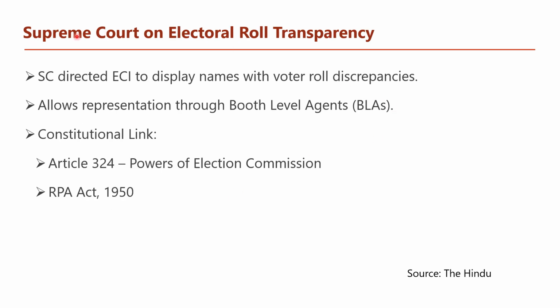On electoral roll transparency, the Supreme Court directed the ECI to display names with voter roll discrepancies, so it allows representation through booth-level agents. What are the constitutional articles related to this? Article 324 talks about the powers of the Election Commission, and the Representation of the People Act 1950.